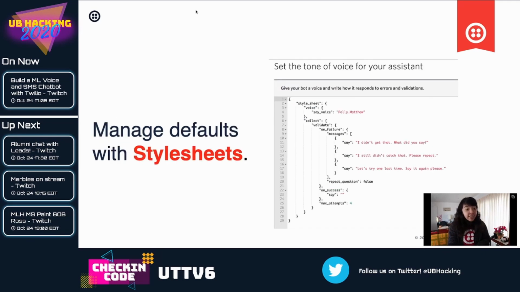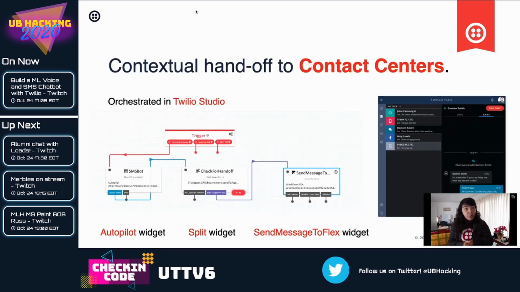You can manage default settings using style sheets. You can change the voice used in phone calls, different validation messages, like instead of saying, I didn't get that, what did you say? You can also add some personality to your bot and more.